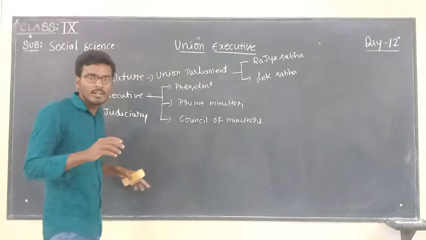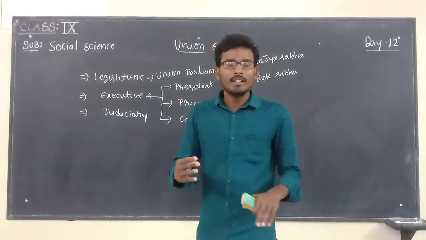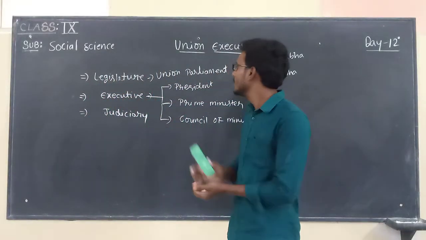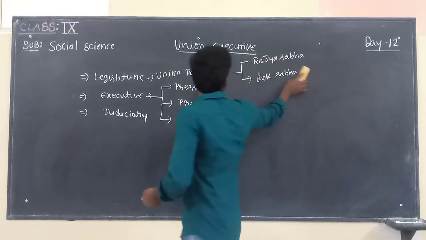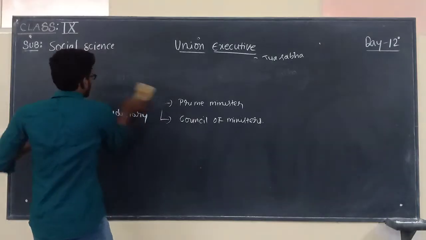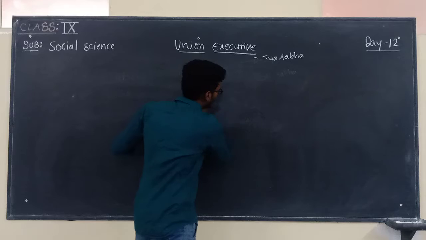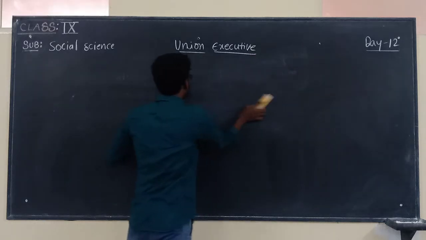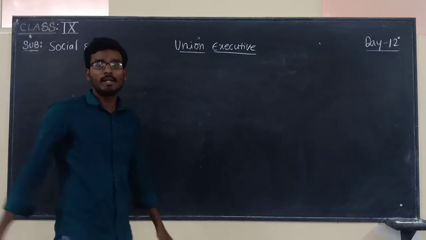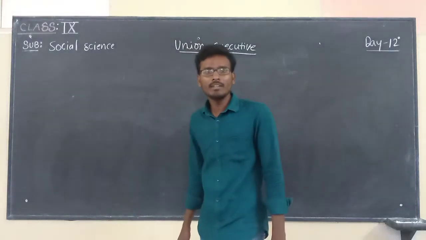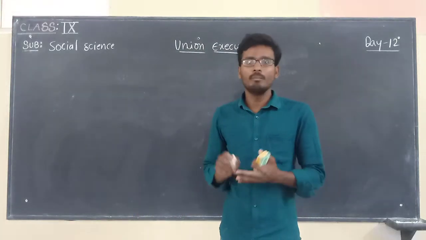So now children, from this class we are starting our discussion with the union executive. I told you, right, union executive comprises the President of India, Prime Minister along with Council of Ministers.